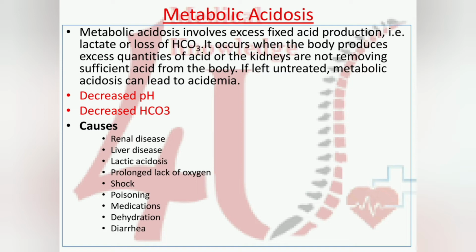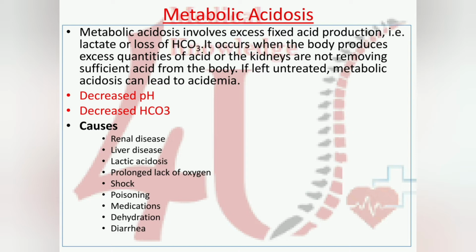Metabolic acidosis means a decreased level of bicarbonate, and it happens due to excessive production of acid in our body, or kidney dysfunction, or the kidney is not removing sufficient acid from the body. If untreated, it will lead to acidemia. Acidosis means decreased pH, and metabolic means it's regarding HCO3. In metabolic acidosis, the HCO3 will decrease.